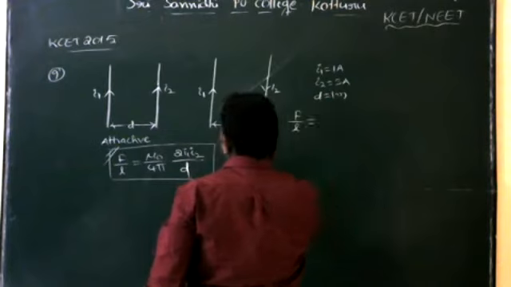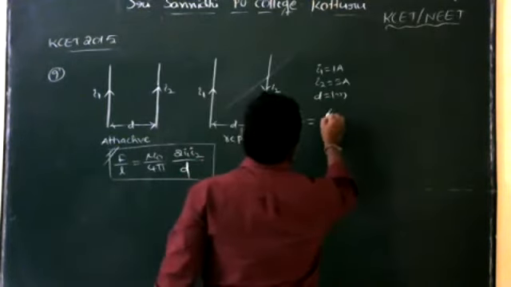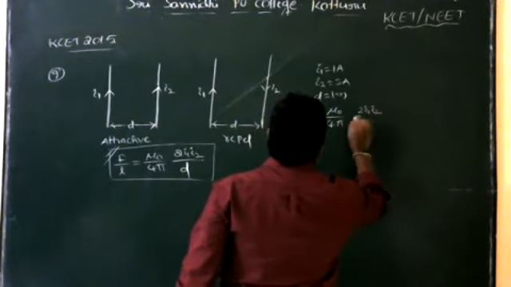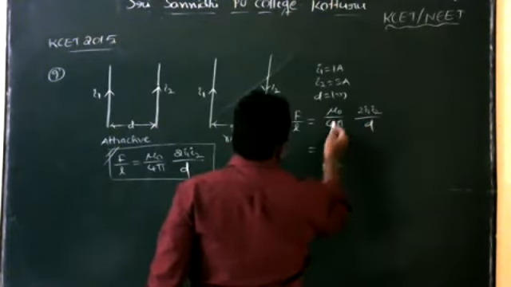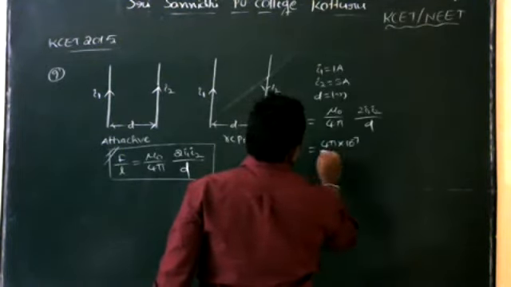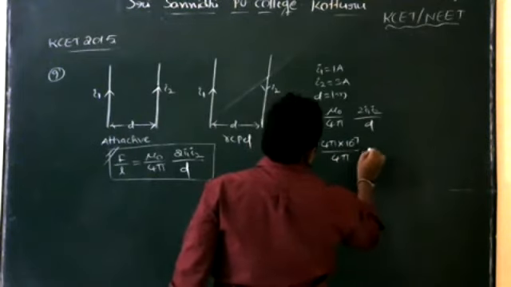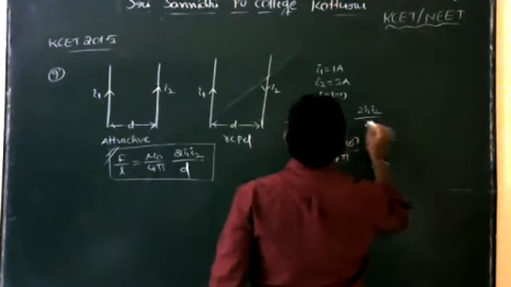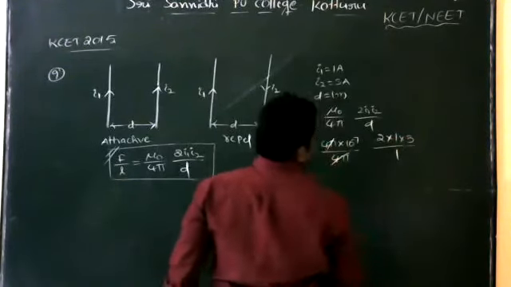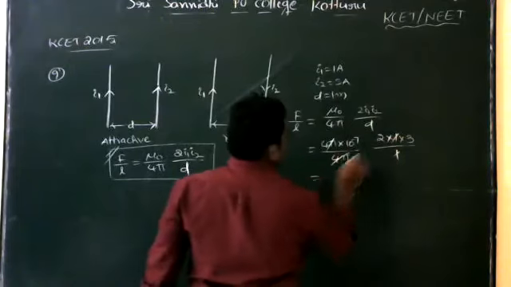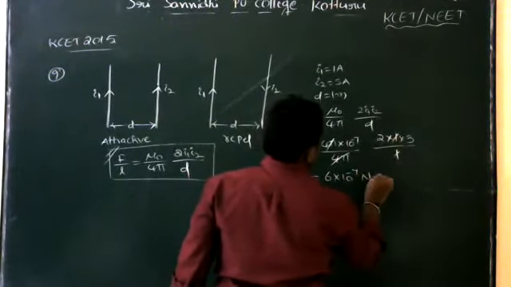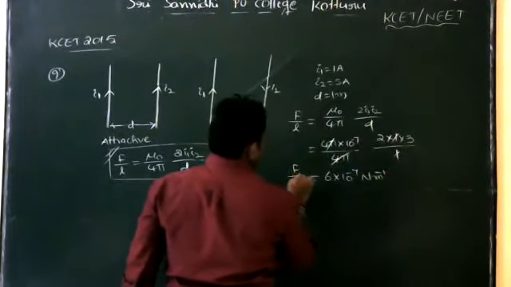F by L is equal to, by using this formula, mu naught divided by 4 pi into 2 I1 I2 divided by D. Now substitute values: 4 pi into 10 to the power of minus 7 divided by 4 pi, into 2 into I1, that is 1, into I2, 3, divided by 1. The 4 pi cancels, the 1 cancels, so 2 into 3 is 6. So 6 into 10 to the power of minus 7 Newton per meter. This is the force per unit length.